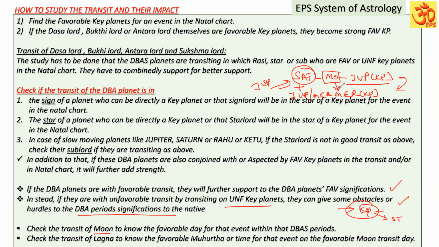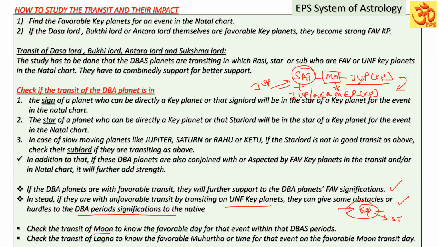You have to check the star of those Rasi lord or star lord, whether they are key planets. I'm not telling you to look at the transit. Transit also can be favorable, but I'm saying look at the natal chart: this Rasi lord, the Moon, is in the star of a favorable key planet in the natal chart.